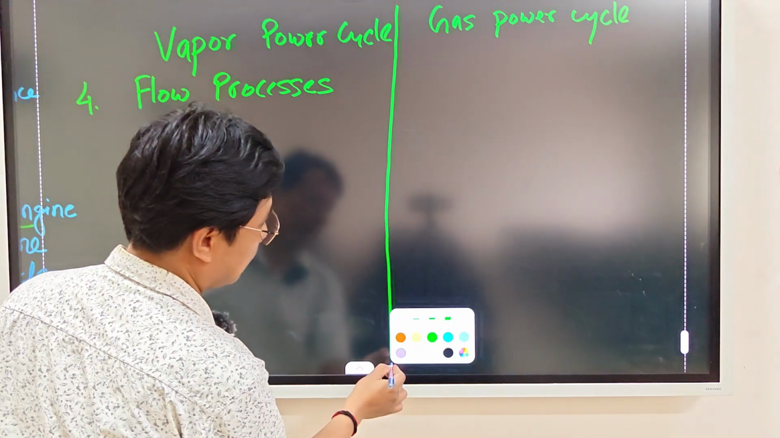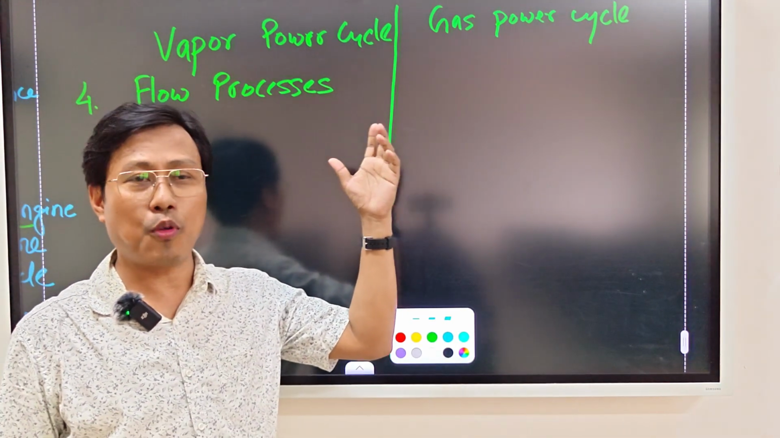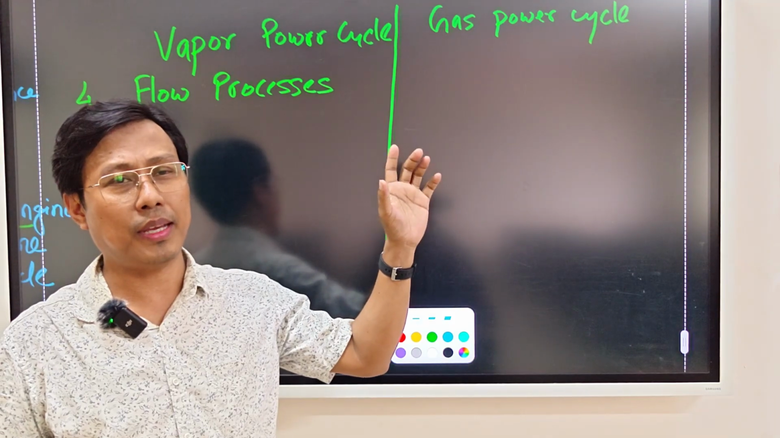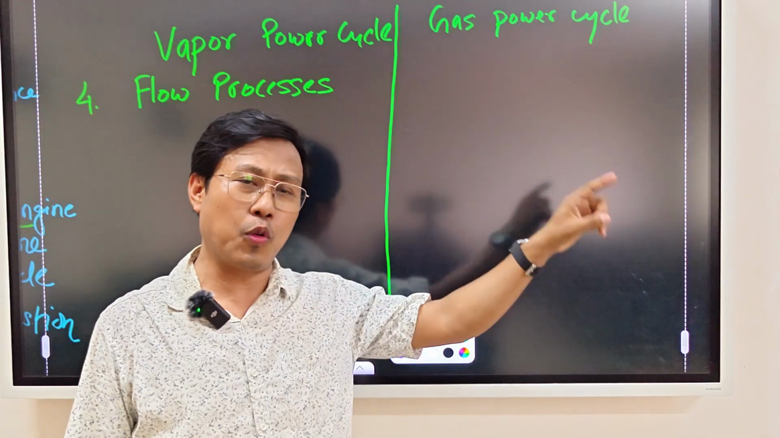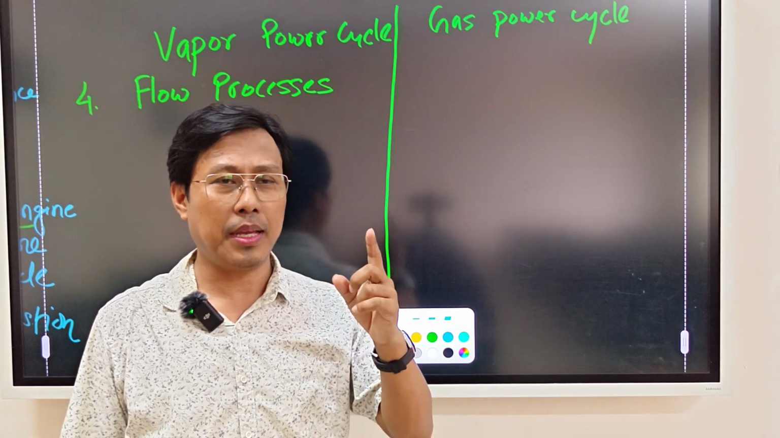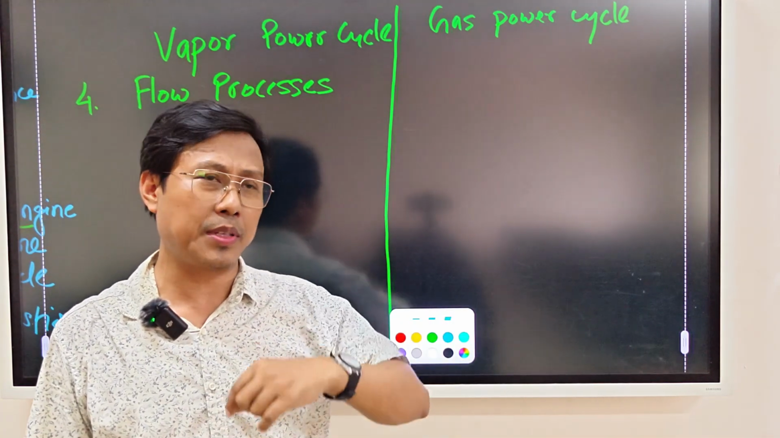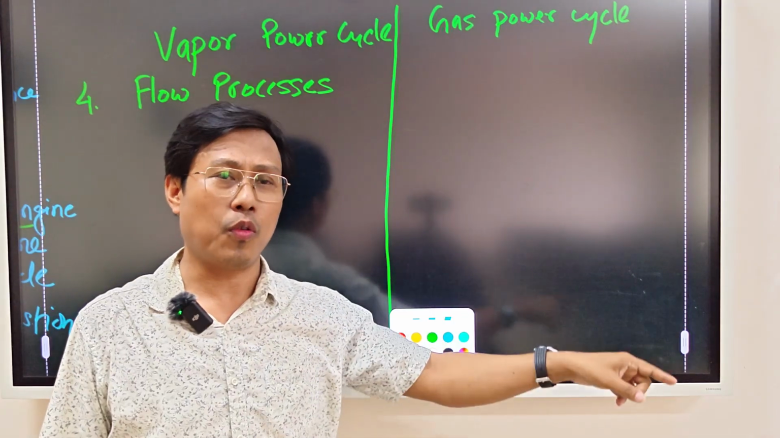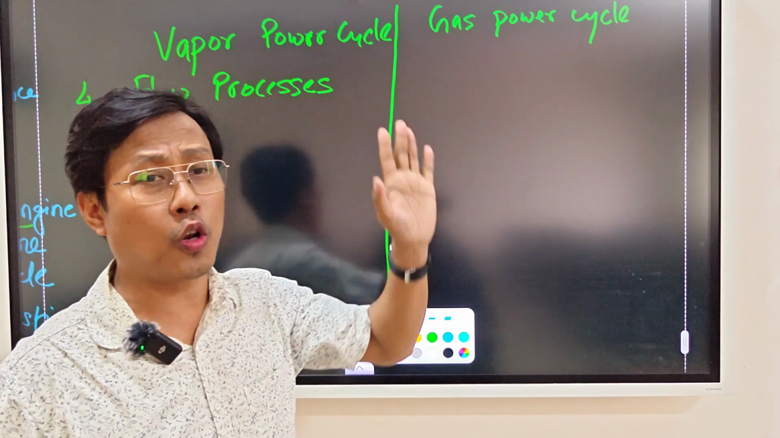So in this case the processes are flow processes. Flow processes means the working substance will flow continuously from one part to another part. Along all the major components, the working substance will move and flow. That's why this will be called flow processes. For the gas power cycle it will be a non-flow process.